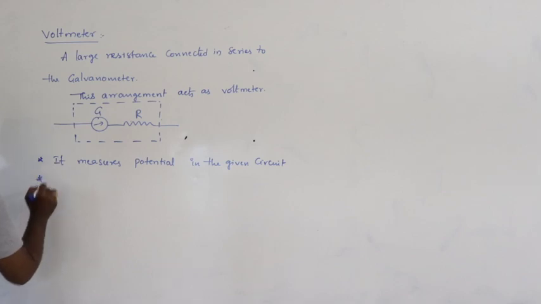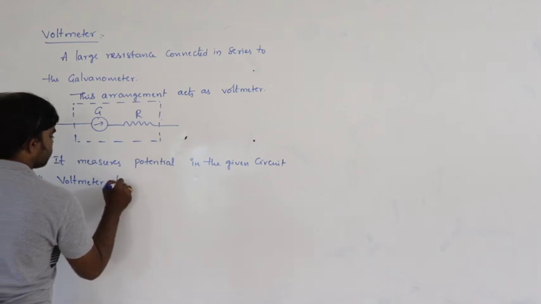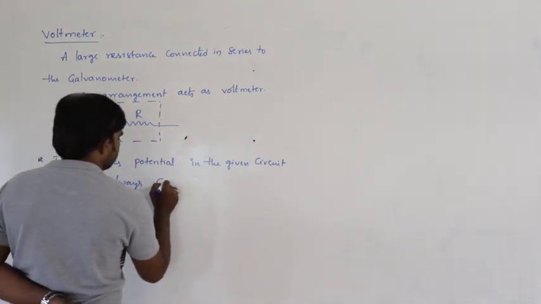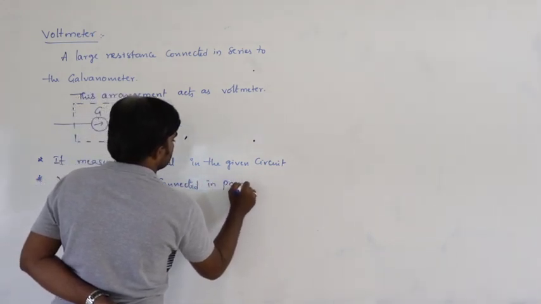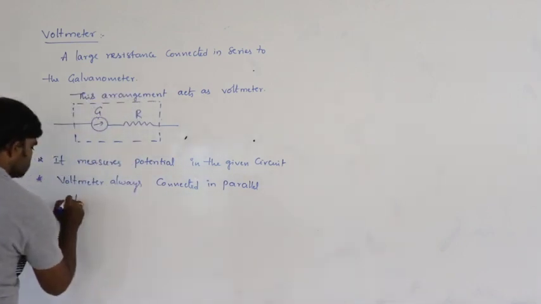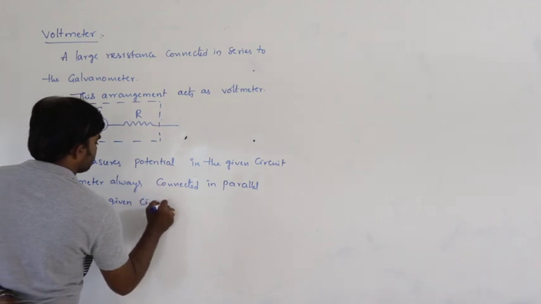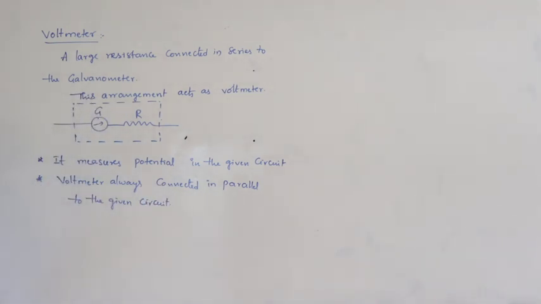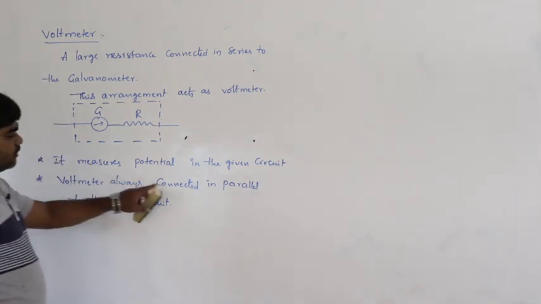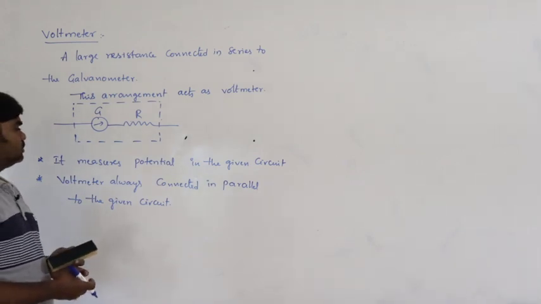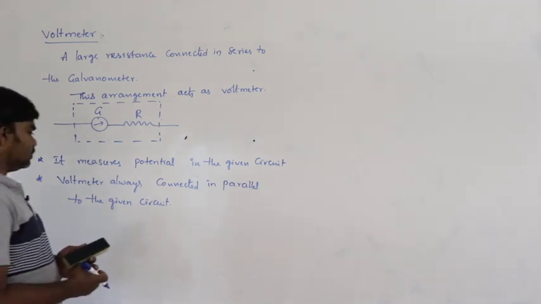How is the voltmeter connected? Voltmeter is always connected in parallel to the given circuit, because in a parallel combination the potential remains constant. So this arrangement acts as a voltmeter. Now let us come to the condition again.